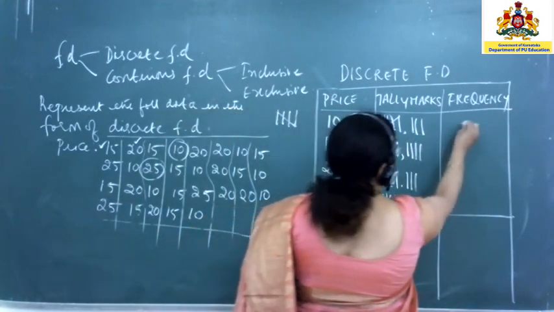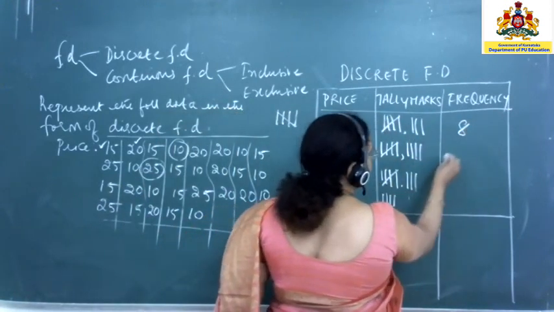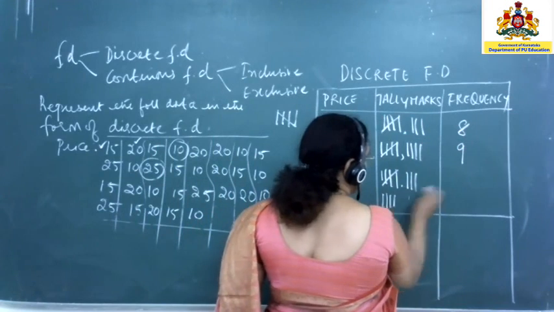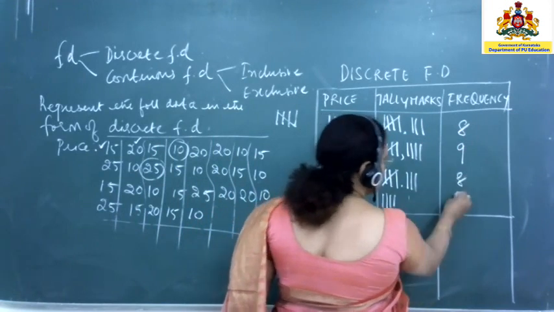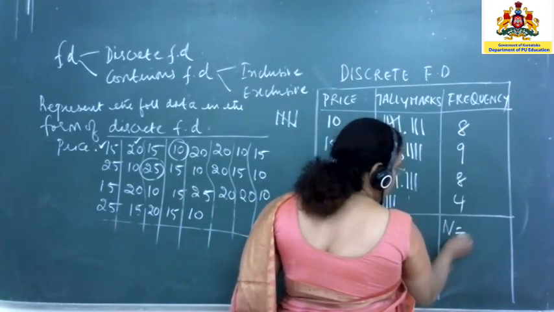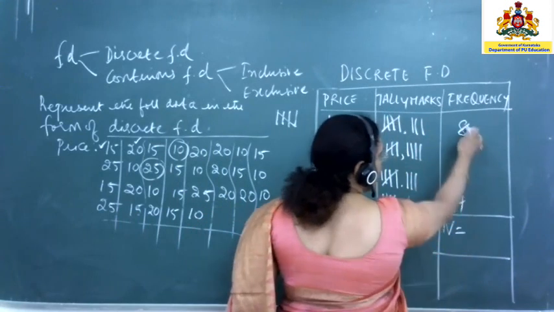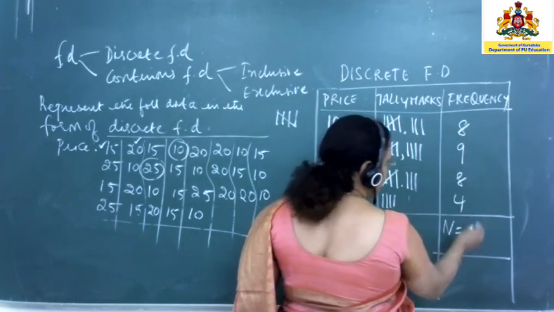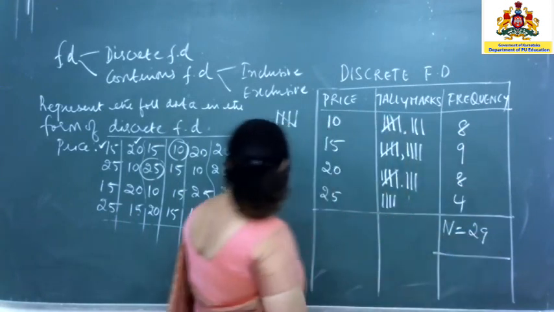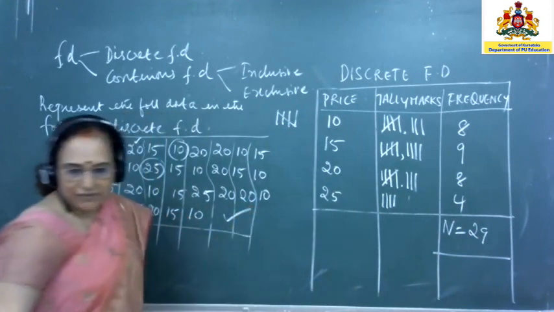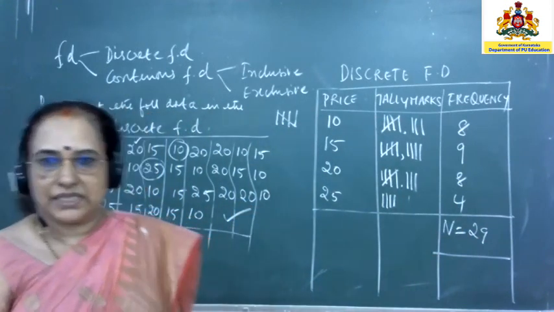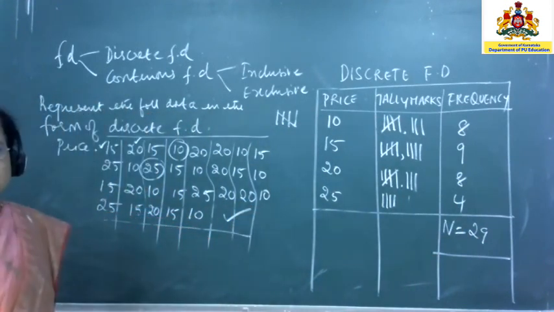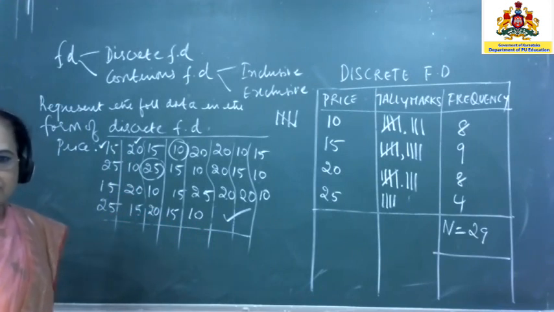Now you add the frequencies. So 5 plus 3, 8. Now 5 plus 4, 9. 5 plus 3, 8. So next is 4. Now this will be the total value. How much do you get? 8 plus 8, 16. 20, 29. Now you see here, now definitely you will be having 29 observations. Okay. I hope all of you have understood.